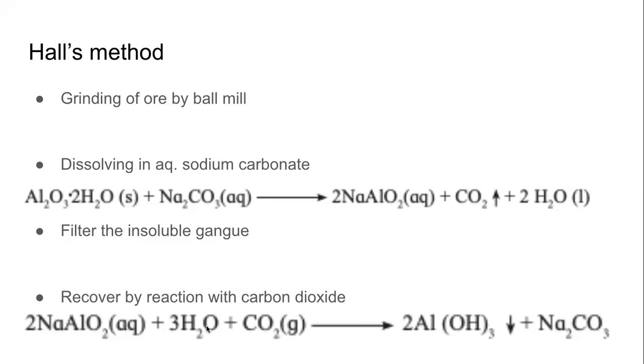The only differences are what is used to dissolve the ore. In case of Bayer's method, it is caustic soda. In case of Hall's method, it is sodium carbonate. The other difference is, how do we get aluminum hydroxide? So in case of Bayer's method, we react sodium aluminate with water. But in case of Hall's method, the reaction is with carbon dioxide gas to form aluminum hydroxide. Let us study this way so that we are able to compare and contrast, and we are able to describe the entire process simply. And yes, the reactions are required.